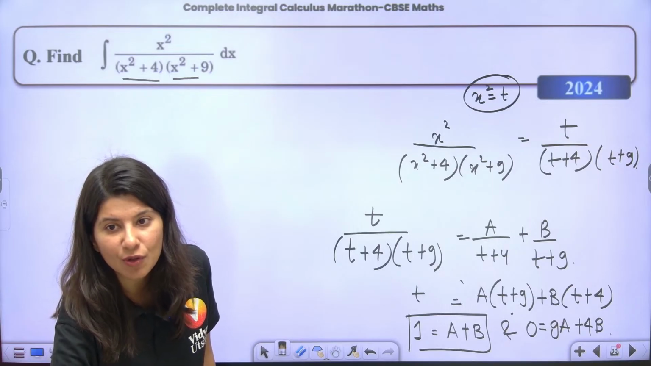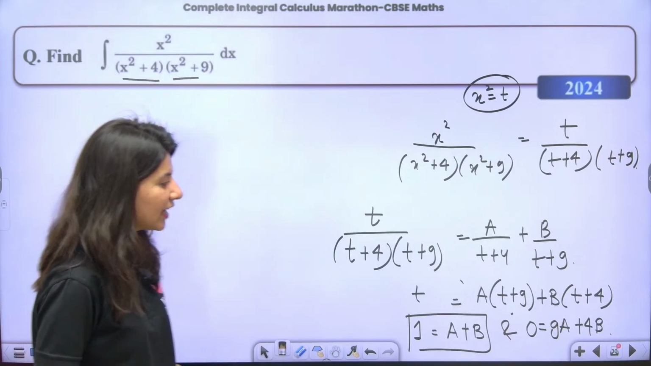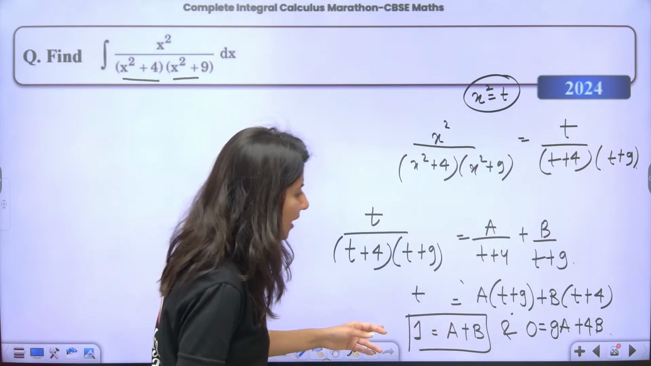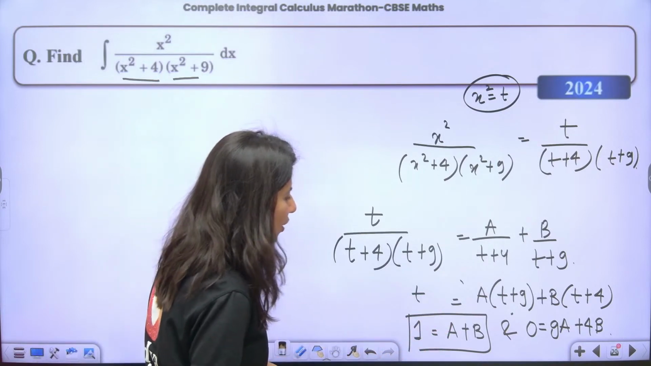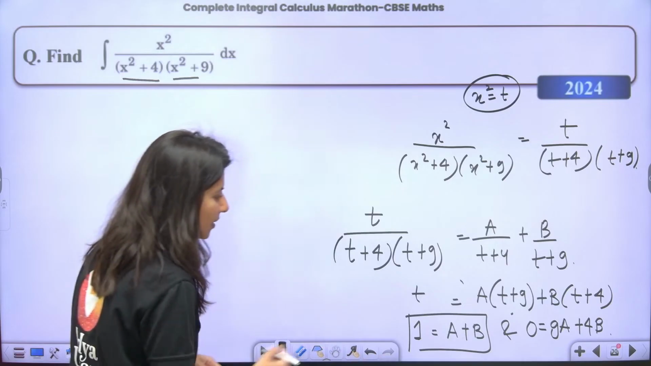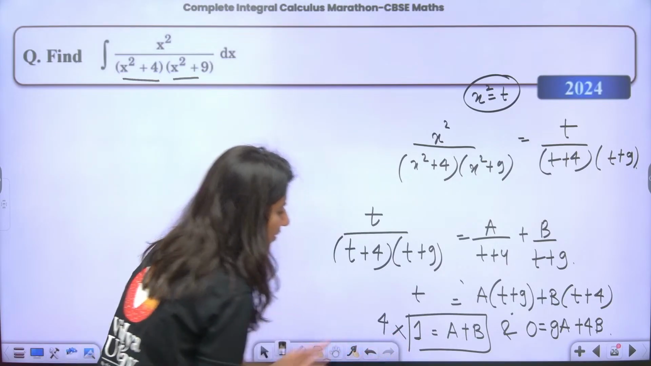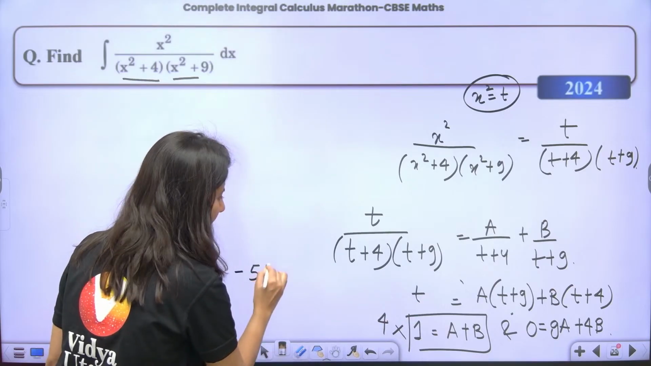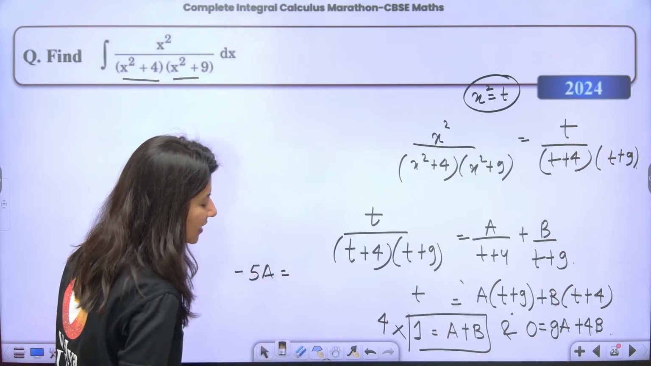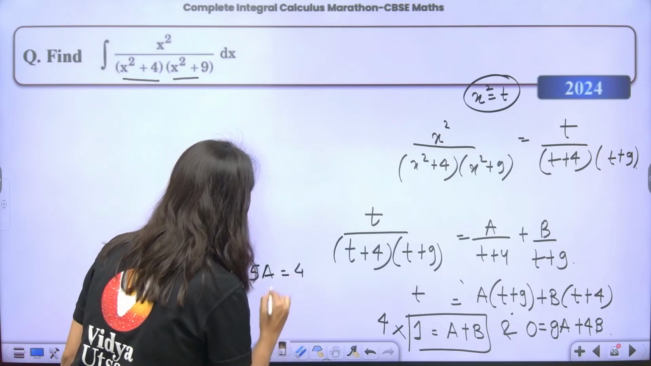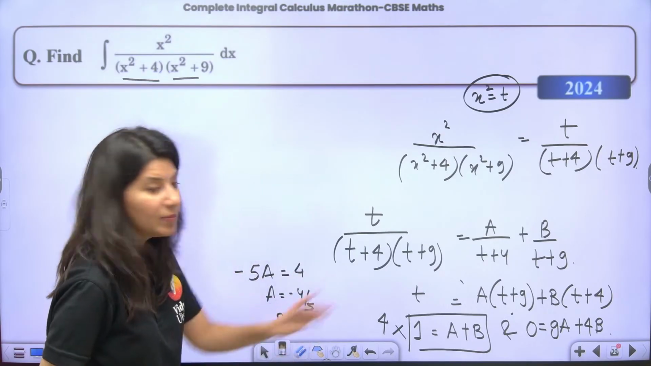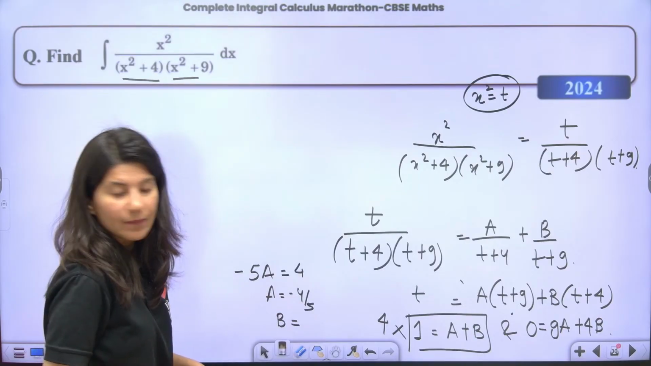Now if you solve it, you will get the value of a and b. How will you get it? Multiply it by 4 and subtract. If you multiply it by 4, you get 4a plus 4b, and subtracting gives 4a minus 9a, so minus 5a, and b cancels, and this is 4. So a is equals to minus 4 by 5. Similarly, the value of b will be 9 by 5.